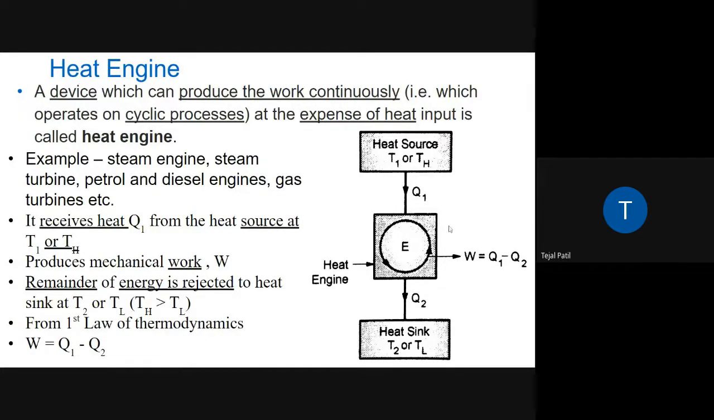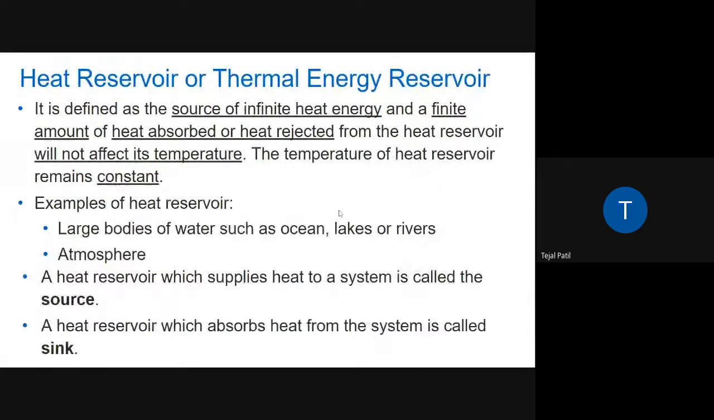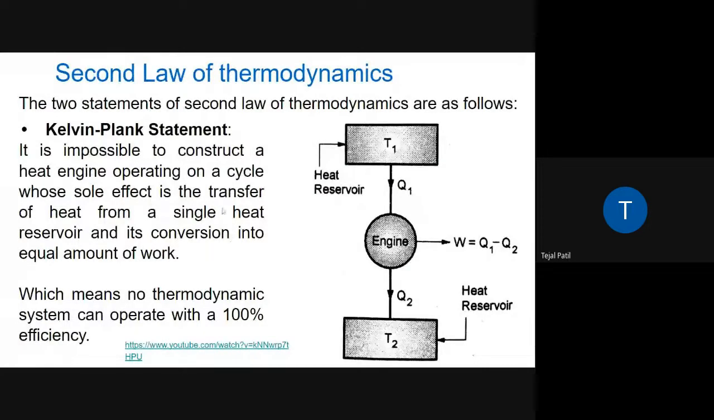Okay, that is known as the heat engine. But from the second law of thermodynamics, let me revise it once again. From the Kelvin-Planck statement, it says it is impossible to construct a heat engine operating on a cycle whose sole effect is the transfer of heat from a single heat reservoir and conversion into an equal amount of work.